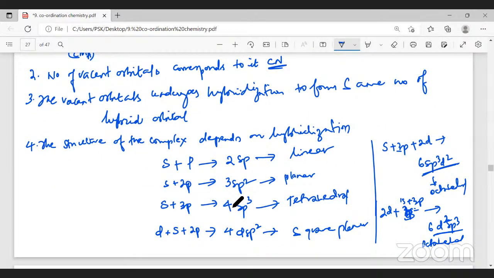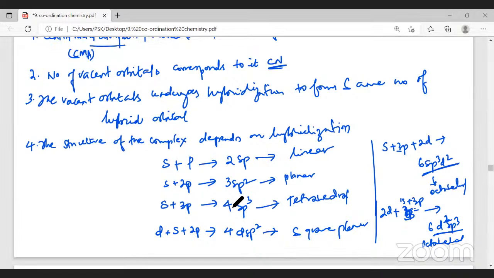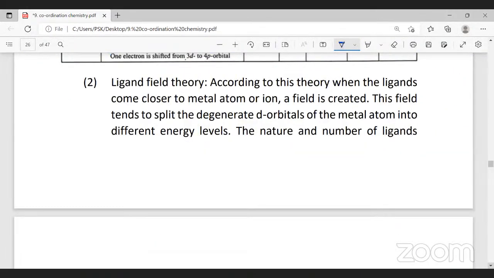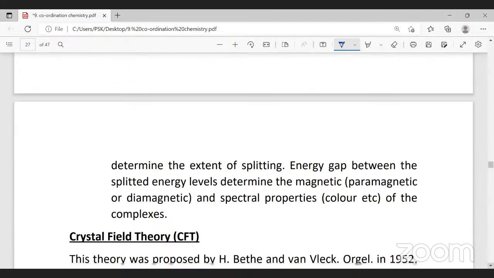If s orbital and p orbital are involved in hybridization, the molecule formed will have a linear structure. If the molecule undergoes sp2 hybridization, it will be triangular planar. With sp3 hybridization, tetrahedral. If it is dsp2 hybridization, it's square planar. If sp3d2, it is octahedral. If it is d2sp3, it is octahedral. Did you follow so far? Yes, sir. You understand these 4 points? Yes, sir. The fifth and the sixth point we will try to learn now.